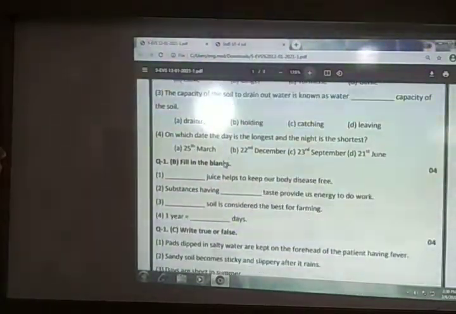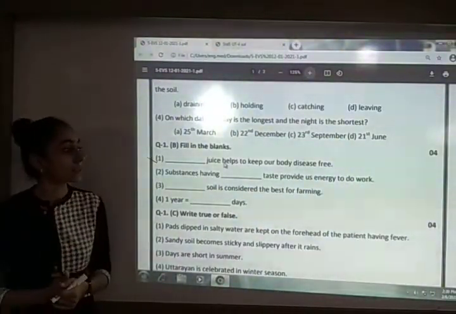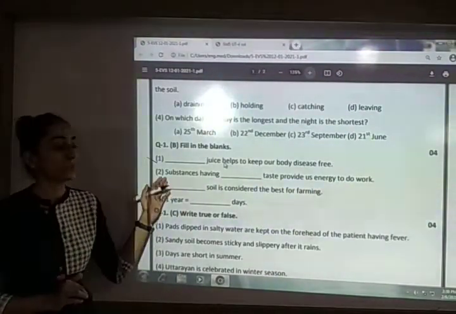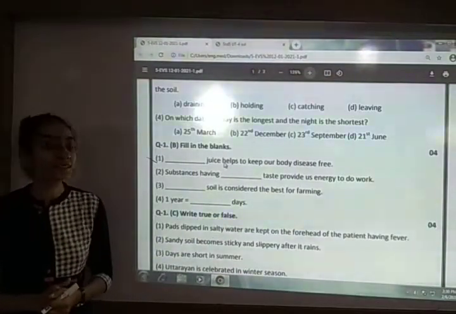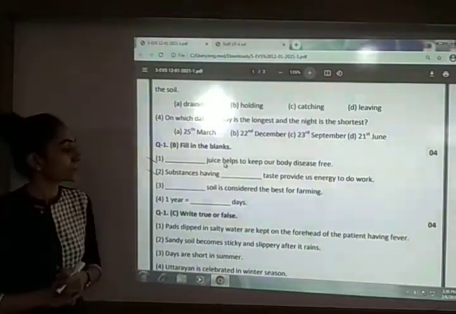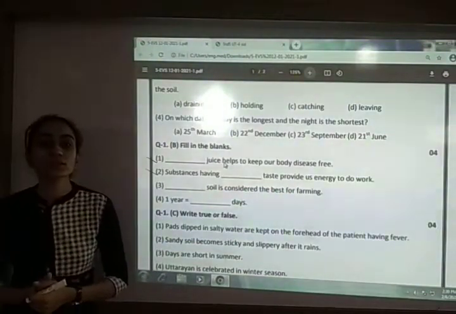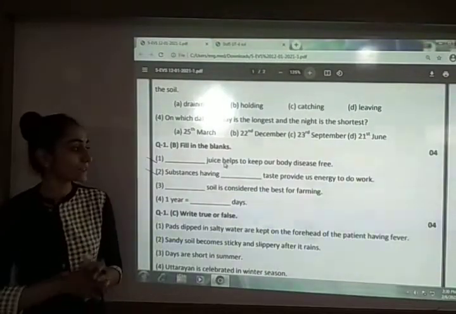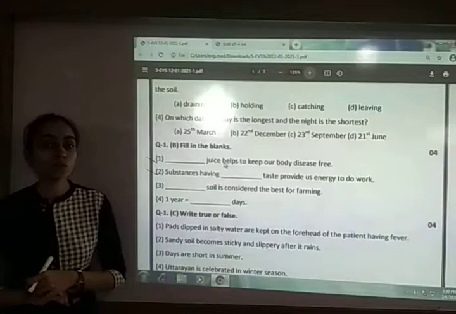That is fill in the blanks. The first one is, blank juice helps to keep our body disease free. So here your answer is bitter. Bitter juice helps to keep our body disease free. Next is, substances having blank taste provide us energy to do work. We have seen that substances having sweet taste provide us energy to do work. So here your answer is sweet.